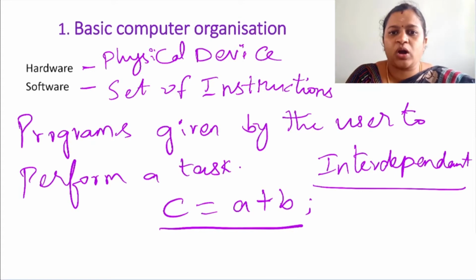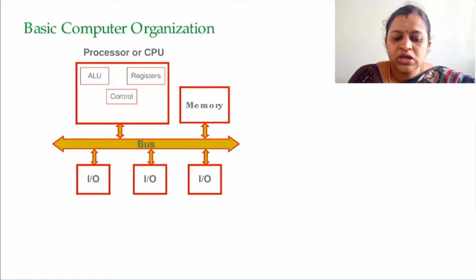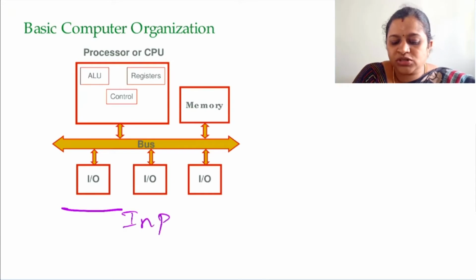Now, let us move on to the organization. So, this is the basic computer organization picture. You have the I/O unit. I/O stands for input output unit.